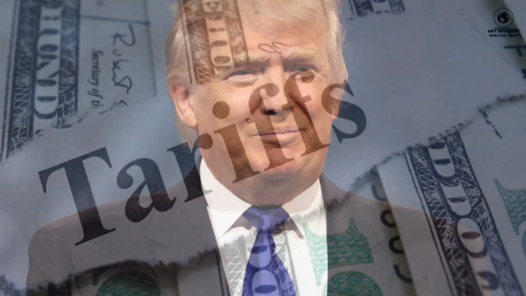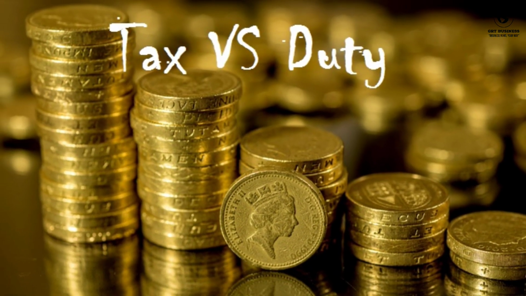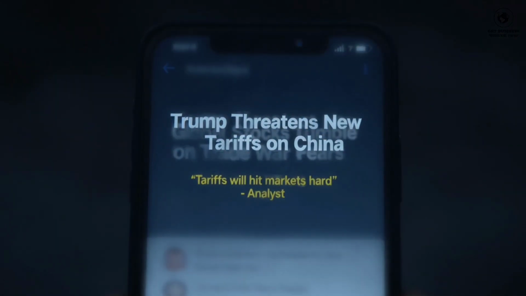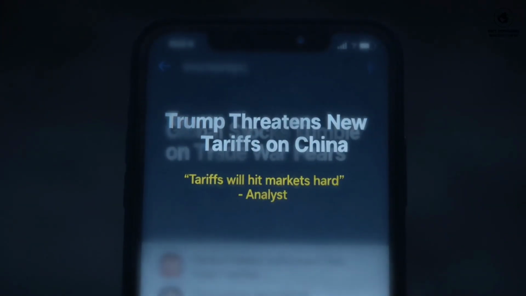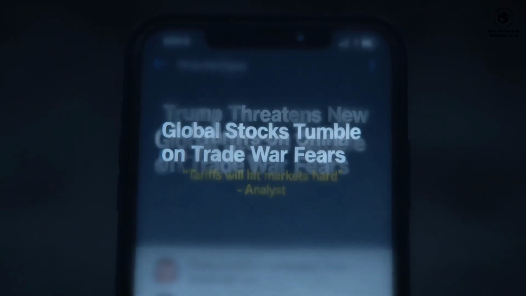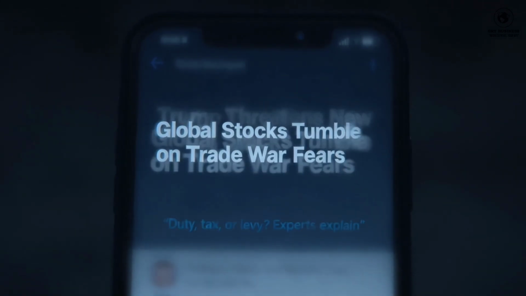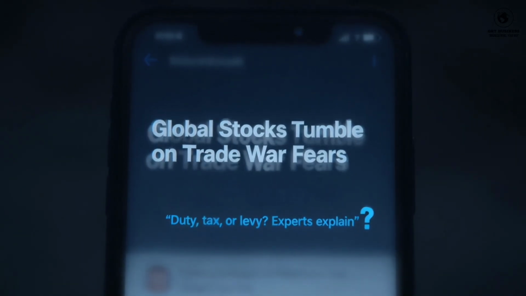Trump made tariff popular. Know how it is different from duty and tax, and what applies in India. It is nighttime. Headlines about international trade are flashing on the mobile screen. Someone is saying that Trump is talking about tariffs again. Someone is saying this will shake the market. And someone still cannot understand what the difference is between tariff, duty, tax, and levy.